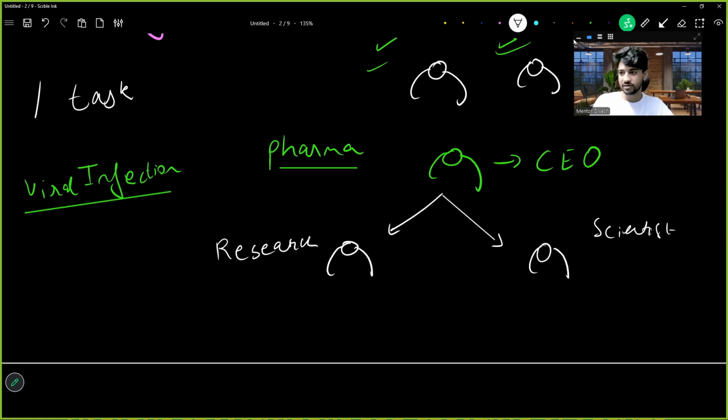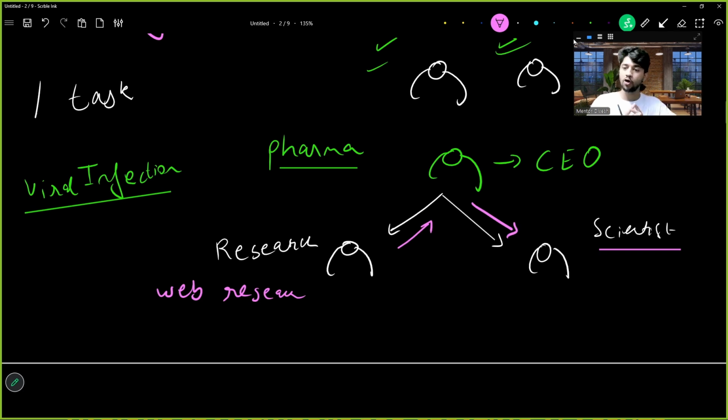So to make medicines a different team, to research about these medicines a different team. All right, now what will the research agent do? Research agent will check the web for research papers, for the latest research, what all things have happened. And scientists will receive some instructions from these research people, and these instructions will be passed to them and they will make it.